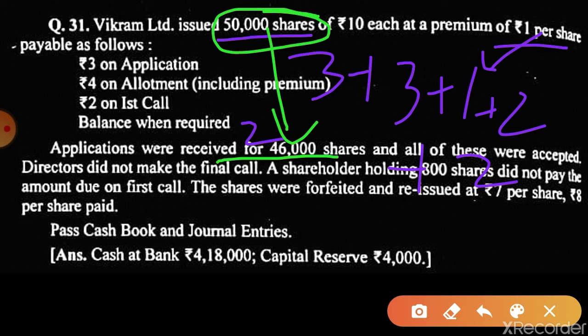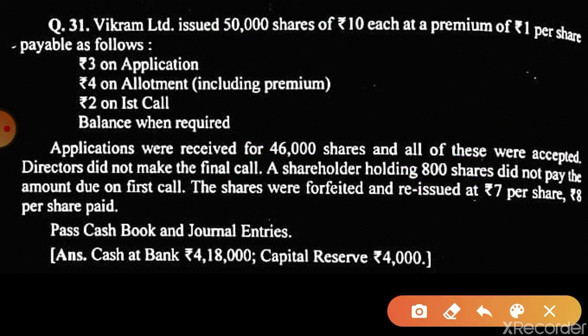All of these shares were accepted. Then directors did not make the final call. And one shareholder holding 800 shares did not pay the first call. So now share forfeiture starts, because his shares were forfeited at the end of the first call. And they were reissued at rupees 7 for rupees 8 share paid. We have to pass the journal entries and make a cash book.